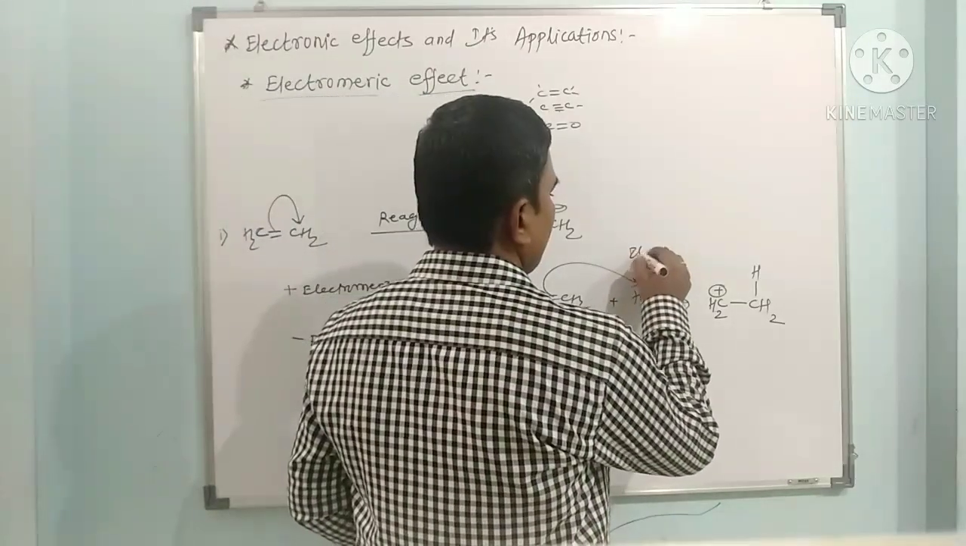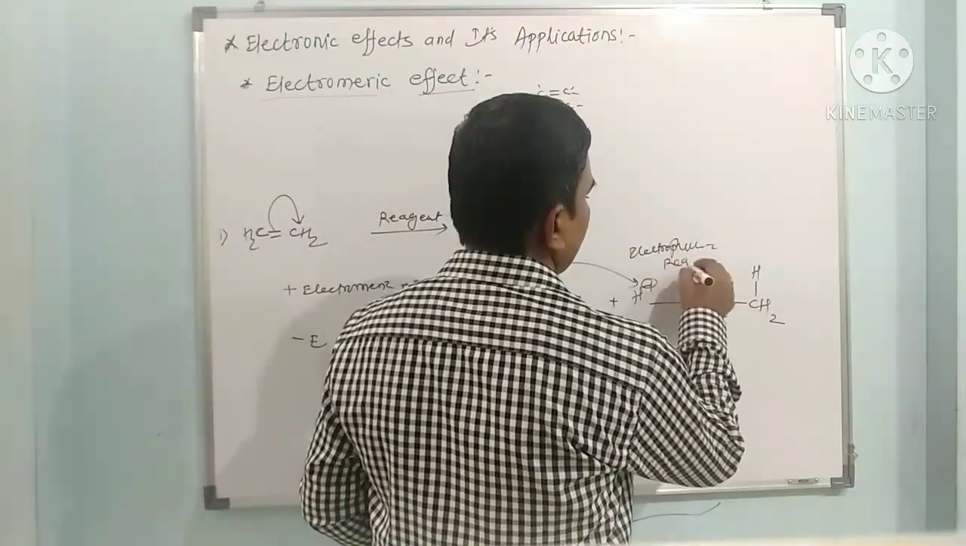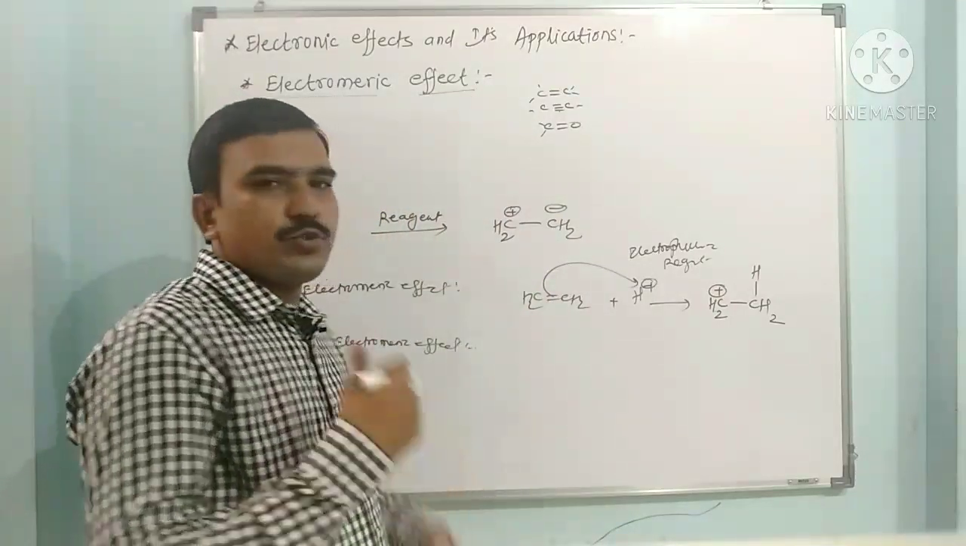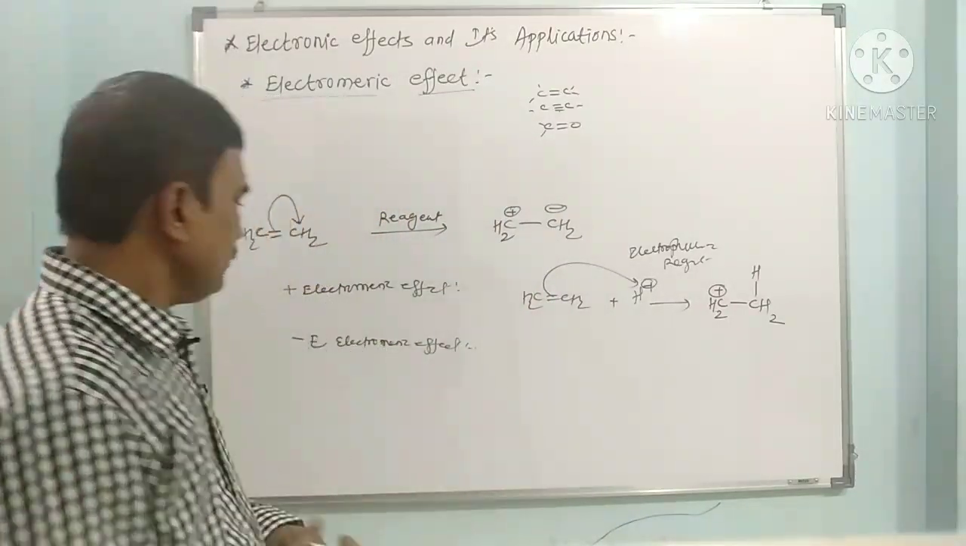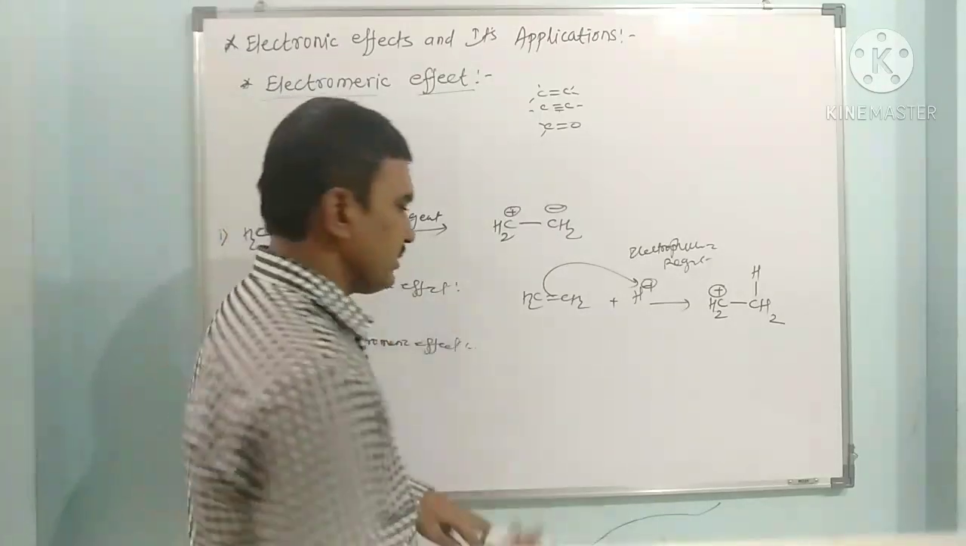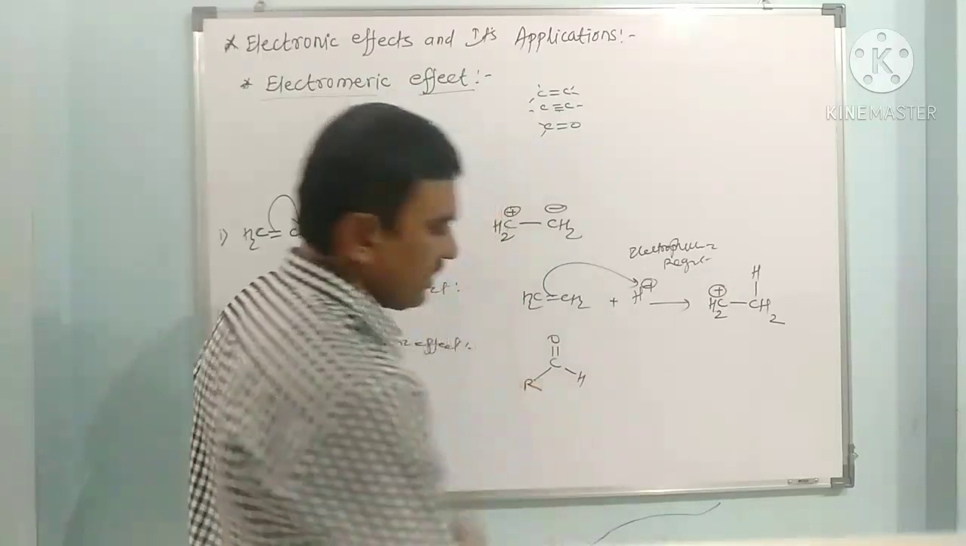So these are the electrophilic reagents. We will see reagents in the next part, types of reagents. Now the minus electromeric effect is operated in the presence of a nucleophilic reagent. For example, we have a carbonyl compound such as an aldehyde.